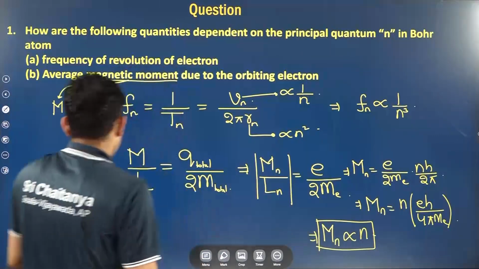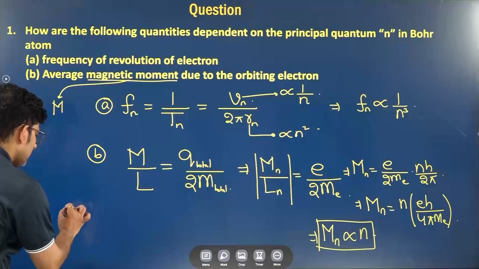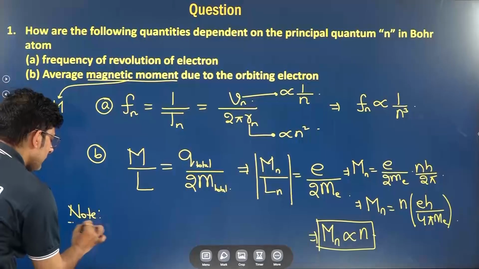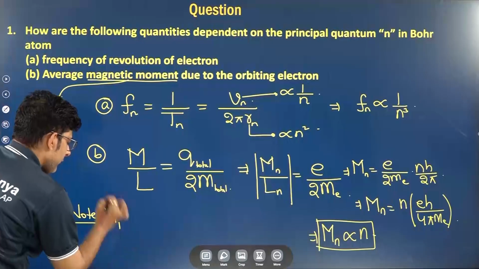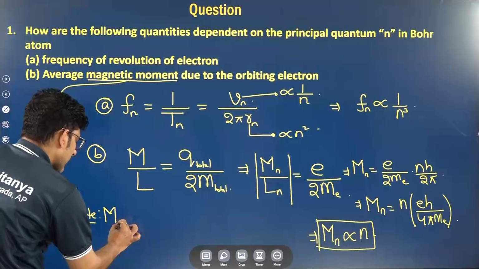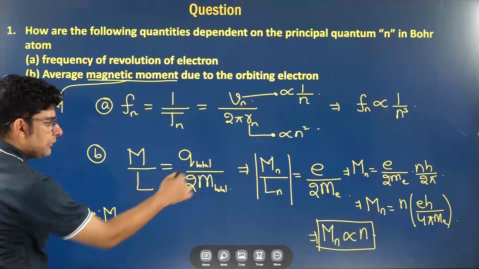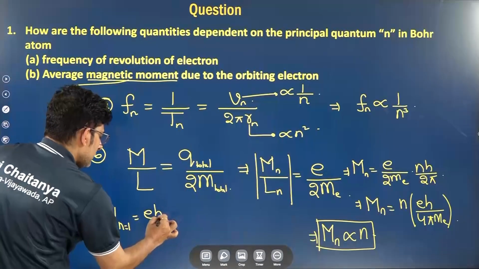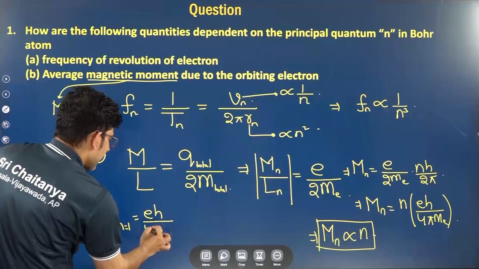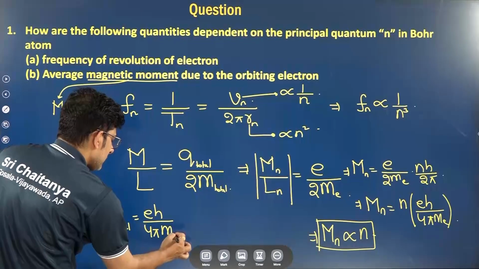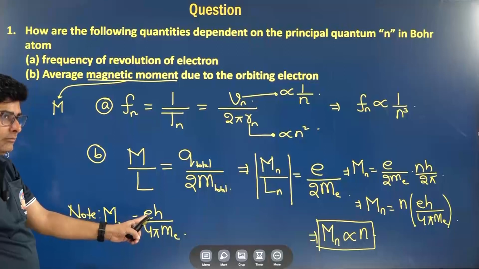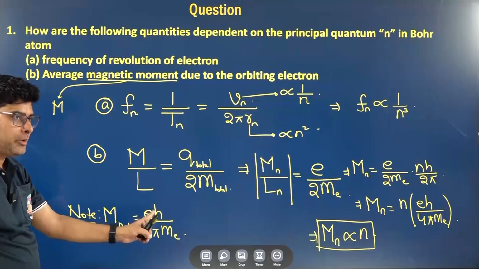And one interesting thing which I would like to add here: if you take the first orbit, n equals to 1, then what will you get? eh by 4 pi me. e is a constant, we know, 1.6 into 10 to the power minus 19.